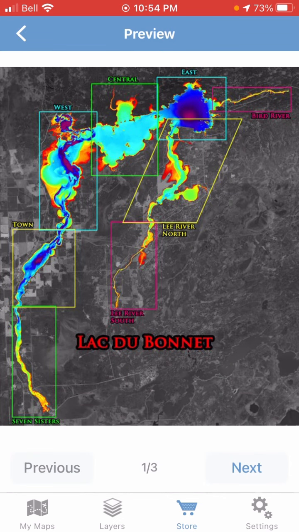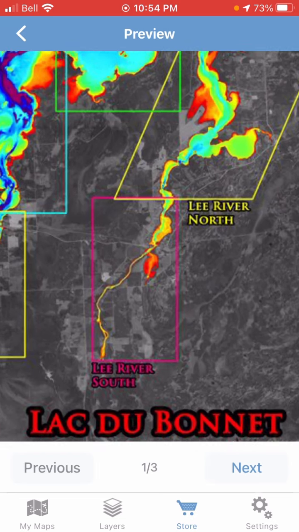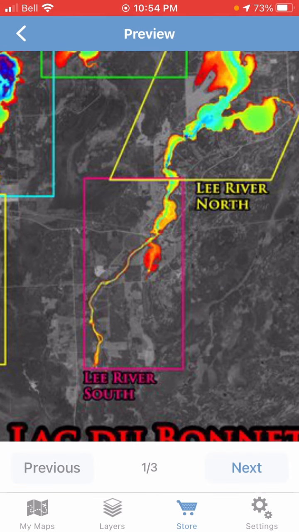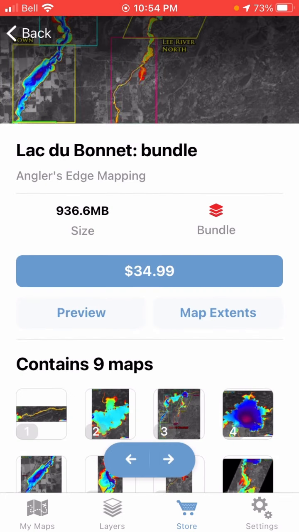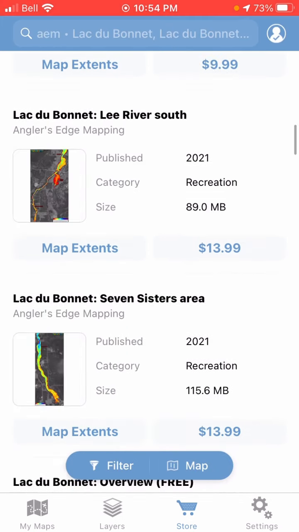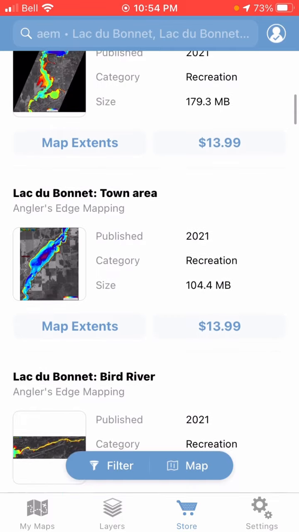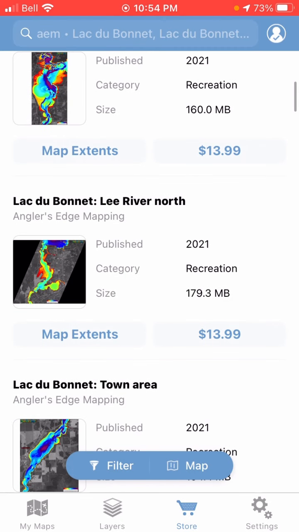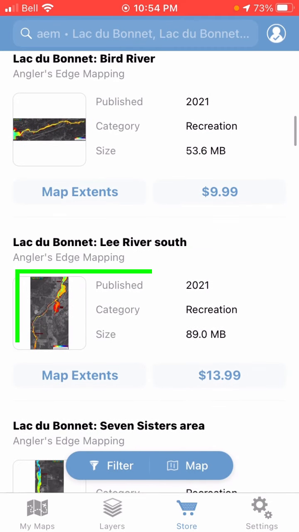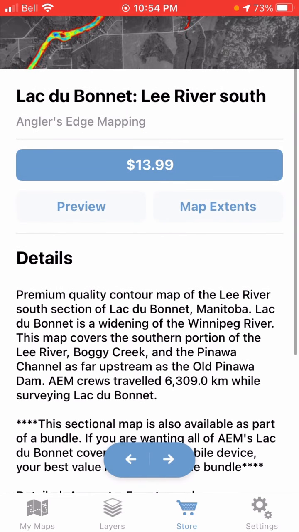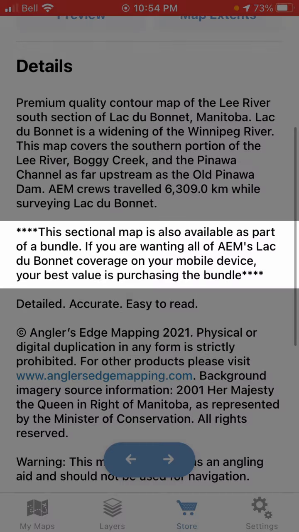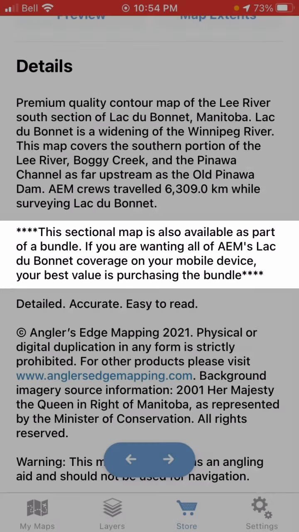For example, if you only plan to fish one specific area, like this Lee River South area, then you might be better off just buying that map individually. But if you're interested in fishing the whole lake, it's definitely cheaper to buy the maps as part of a bundle as opposed to buying all the chunks individually. And we have a note to that effect in the description for every individual map that's also available as part of a bundle.